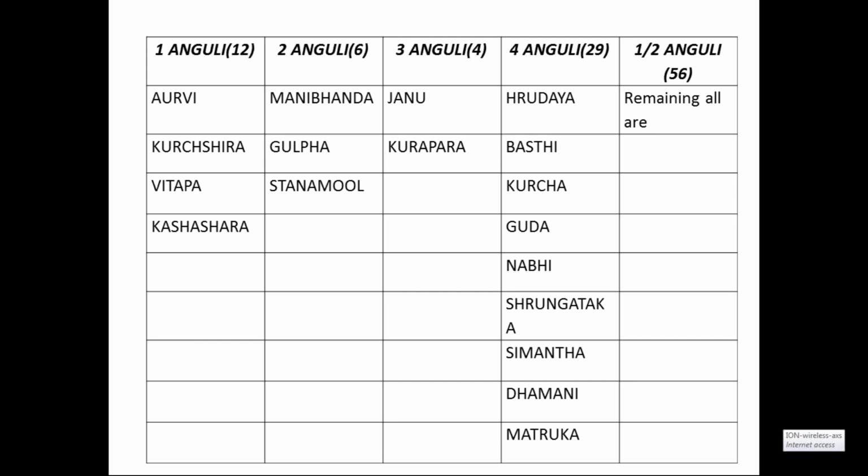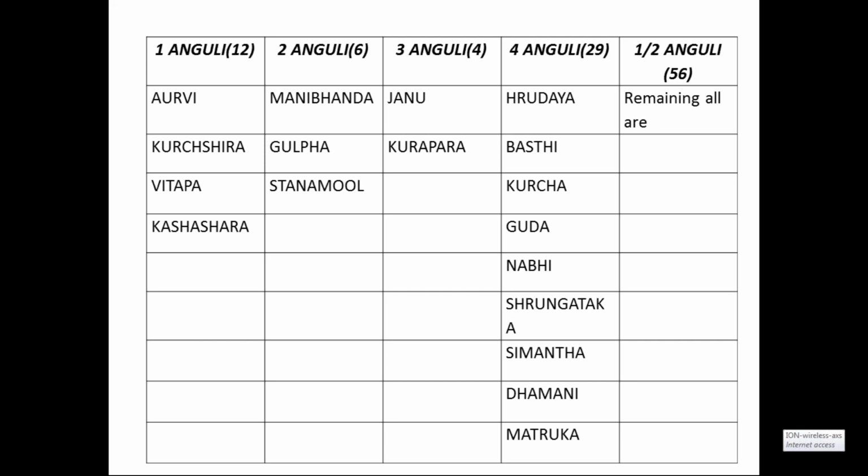The very important one is 4 Angula Pramana, which includes Hridaya, Basti, Guda, Nabhi, Shringataka, Simanta, Dhamani and Matruka. Most of them belong to Sadhya Pranahara Marma and cover approximately 4 Angula Pramana. So this Anguli Pramana is also there.